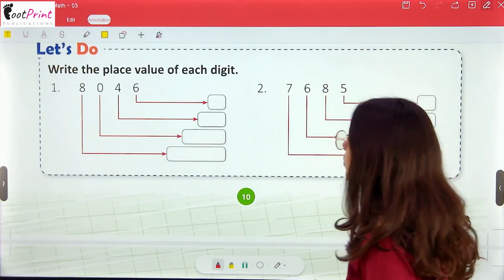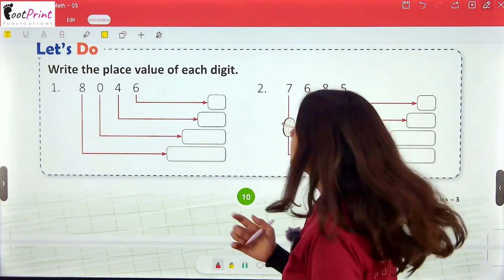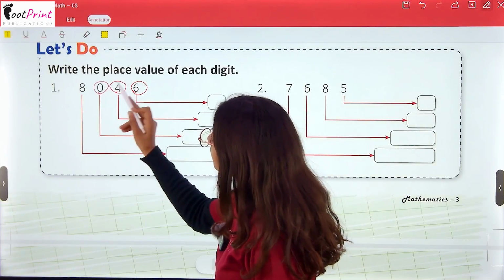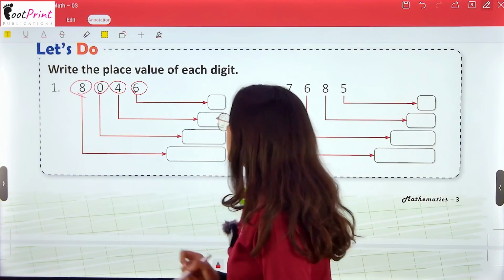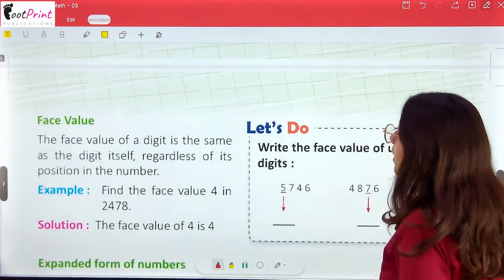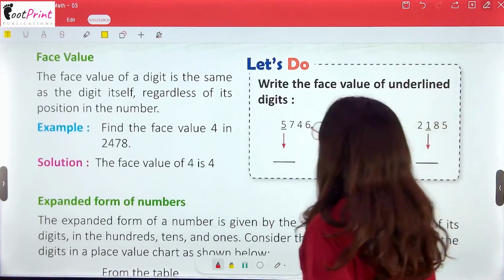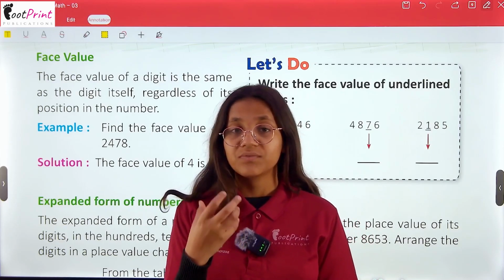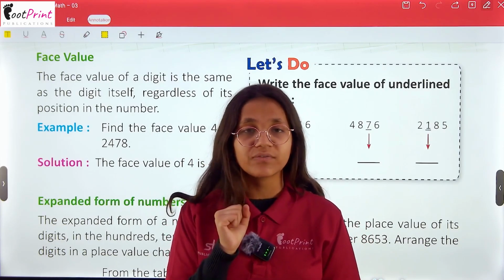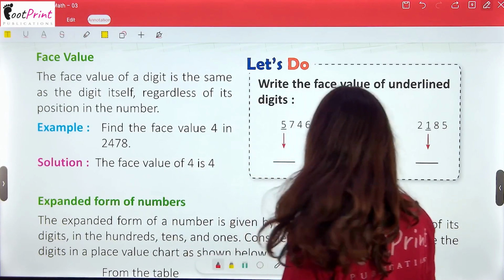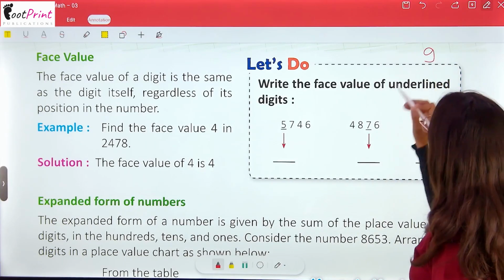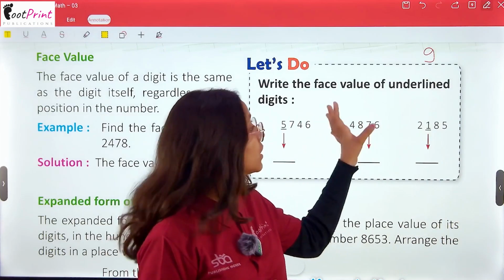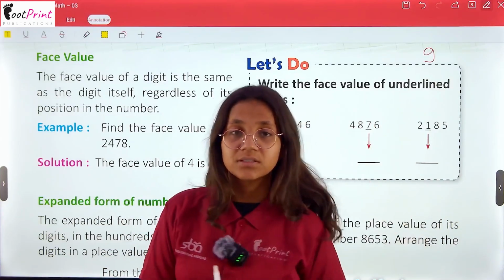Now write the place value of each digit. Similarly, this is at the ones place, this is at tens, this is at hundreds place, and this is at thousands place. So now, what is face value? See, what is face value? Face value means what we are seeing is the value of that particular face. So if I am writing 9 here, then what is its face value? It's 9, because it is looking like 9.